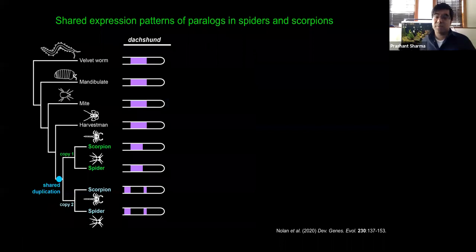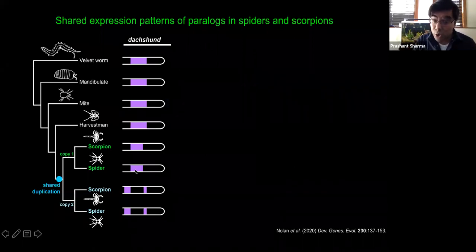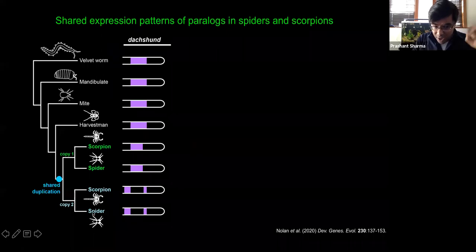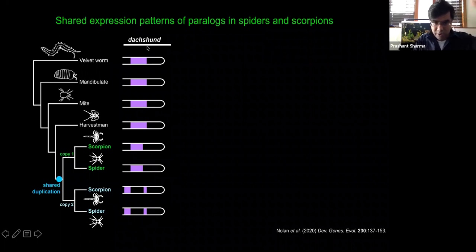It's significant because it has previously been shown in multiple spider species that the exact same pattern occurs across spiders, with 1 copy exhibiting a medial band, an unbroken band, and the other copy exhibiting the split band. By comparison to outgroup taxa, like apulmonate arachnids or the rest of the panarthropods, one of the 2 copies has what you would consider a derived expression pattern.